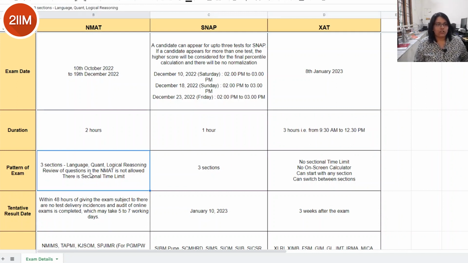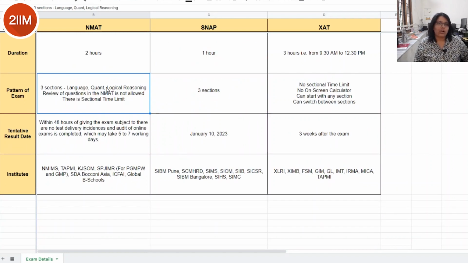Right? So now the pattern of the exam is pretty similar and also has a few nuances for each separate exam. So when it comes to NMAT, you have 3 sections. It would be language, quant, and logical reasoning, and the review of the questions in NMAT is not allowed, and there is a sectional time limit for each section beyond which you will not be able to spend time in that particular section. And in case you finish a particular section early, you cannot use those extra times for the next section as well. So keep that in mind.